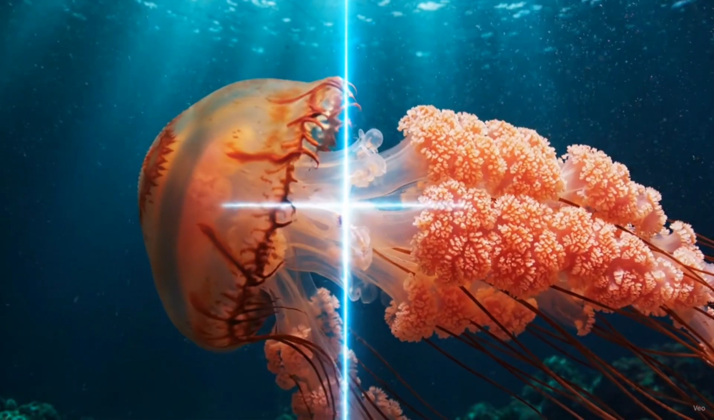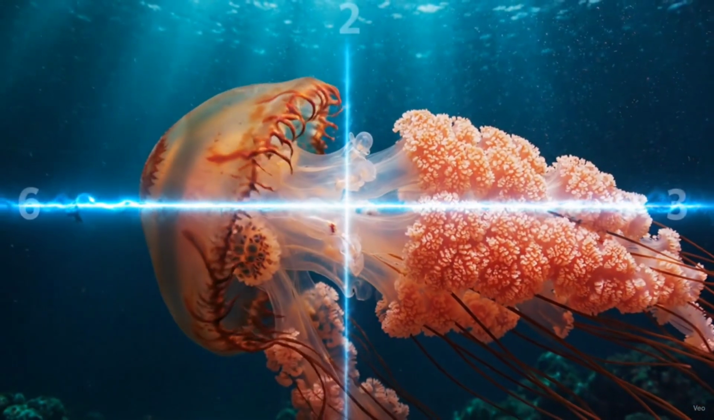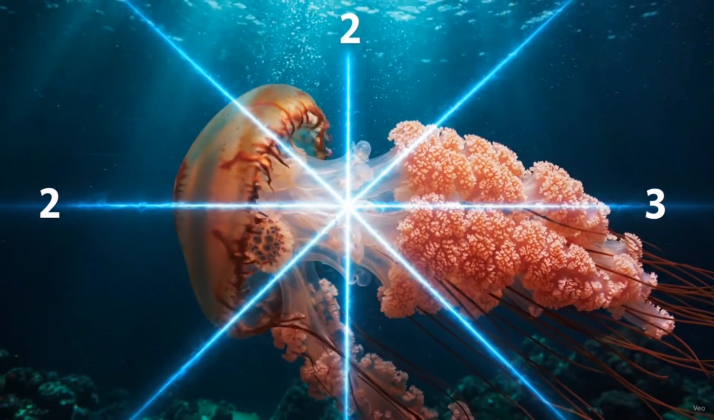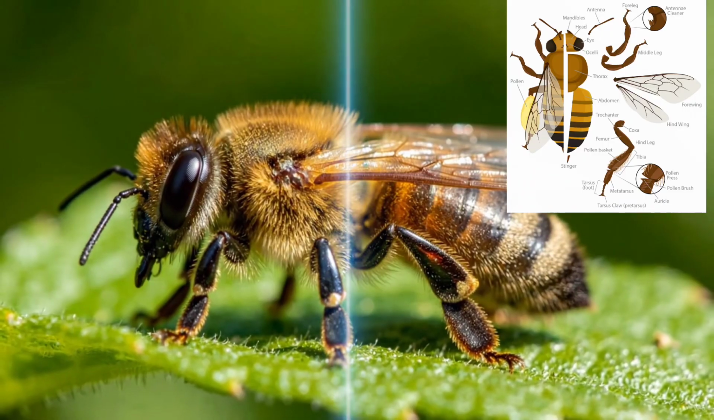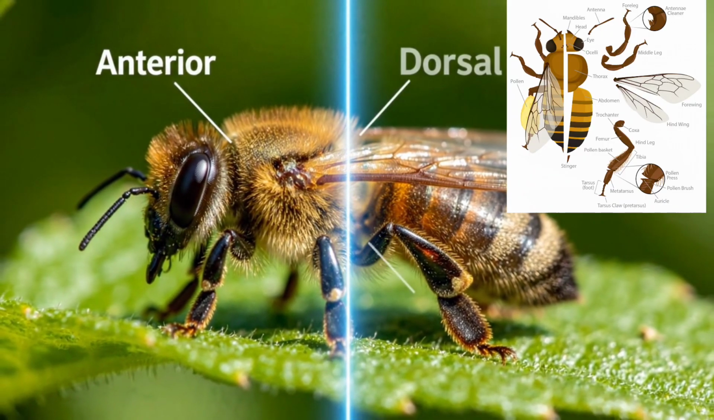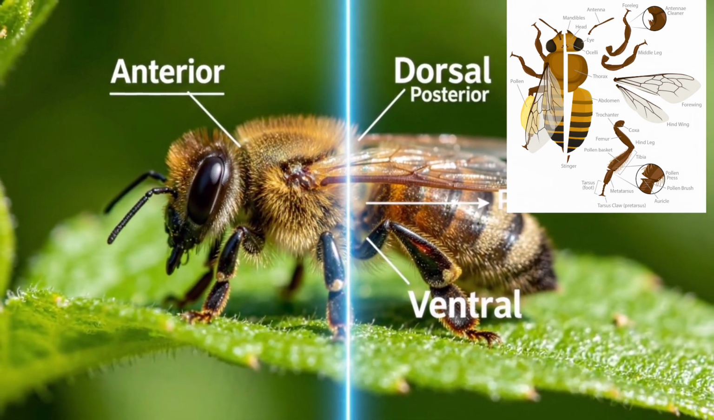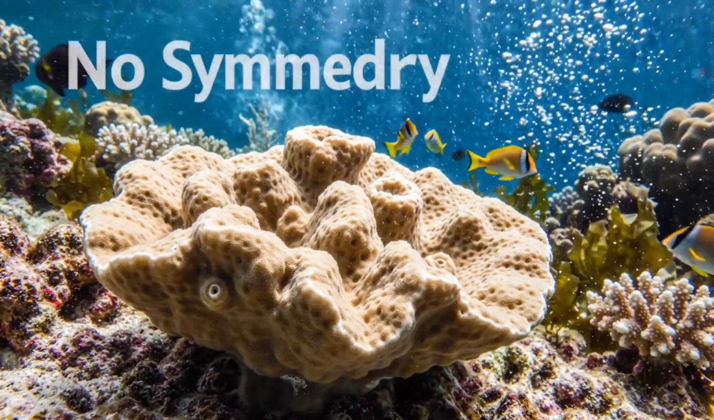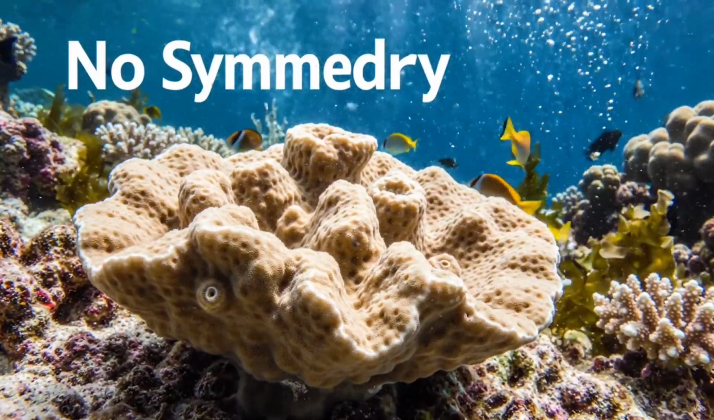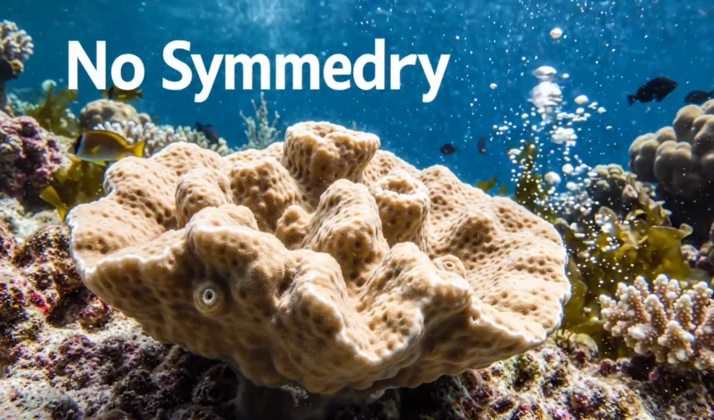Animals with radial symmetry can be divided into two equal halves through more than one plane. Animals with bilateral symmetry can be divided into two equal halves through only one plane. Asymmetrical animals, such as sponges, cannot be divided into equal halves by any plane.